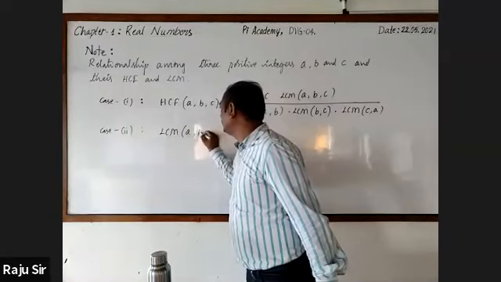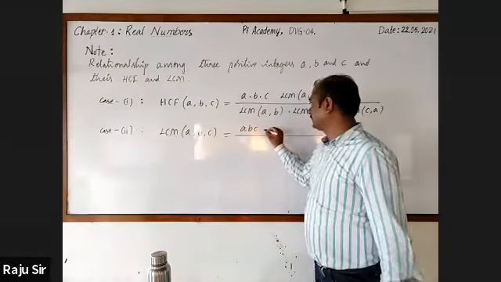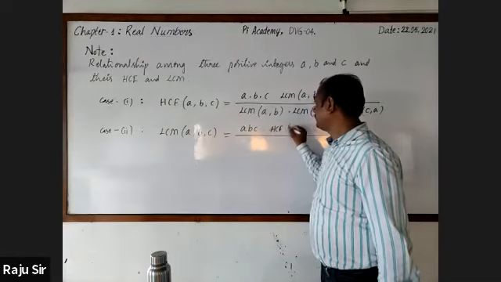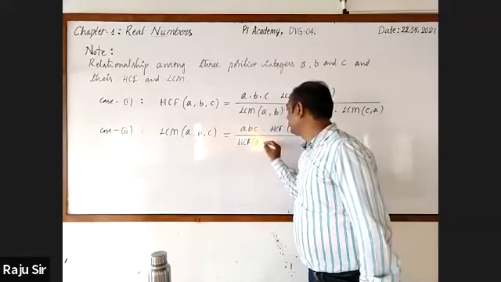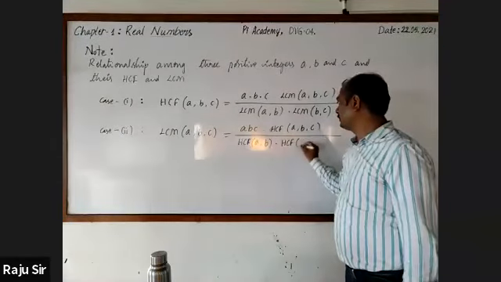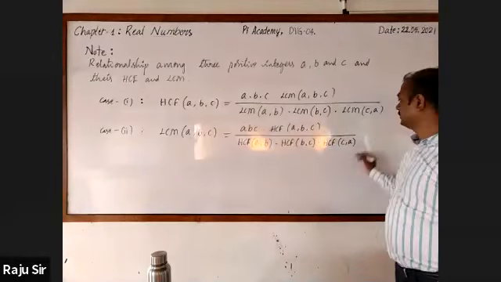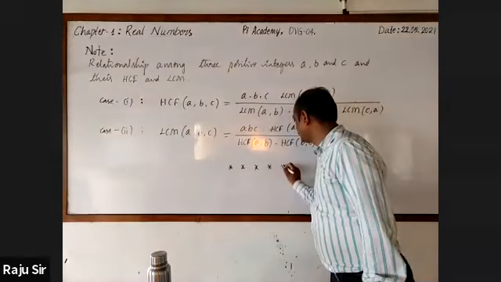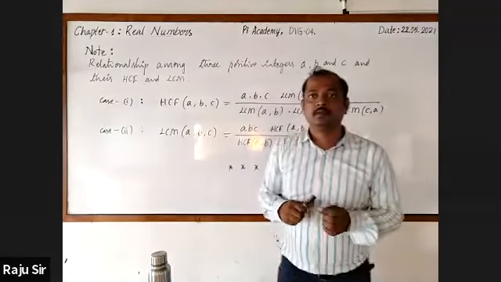LCM of A, B, C is equal to A into B into C into HCF of A, B, C, divided by HCF of A, B into HCF of B, C into HCF of C, A. Have you written? Yes, sir. Okay.